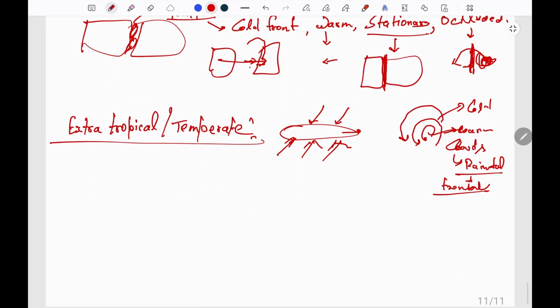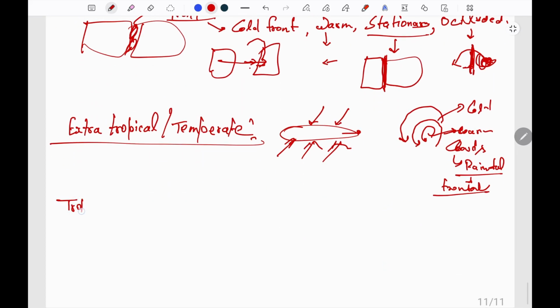Now let us also study about the tropical cyclones. They generally develop over a pre-existing low pressure area, and from the low pressure area the wind starts moving inward like this, and an eye develops in the center and the structure develops like this.